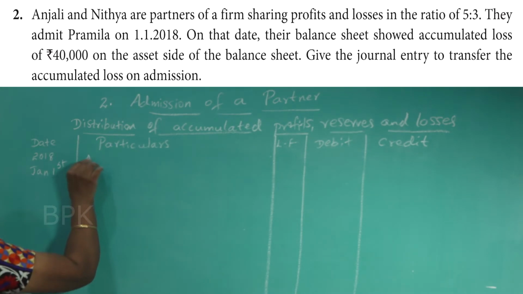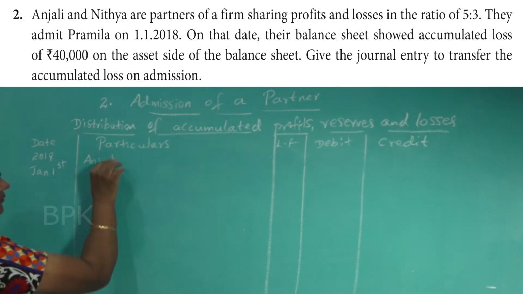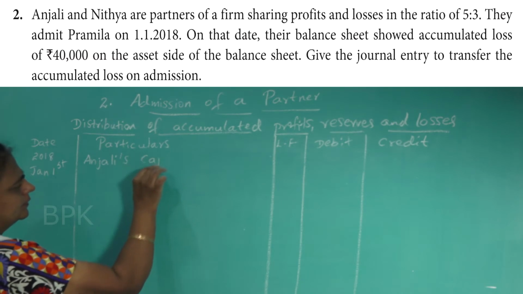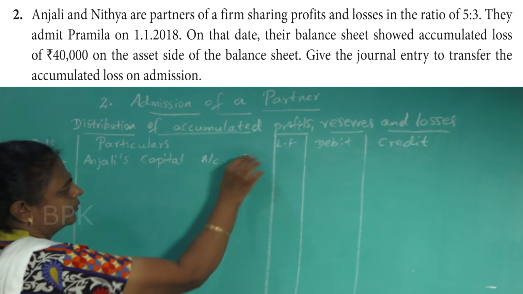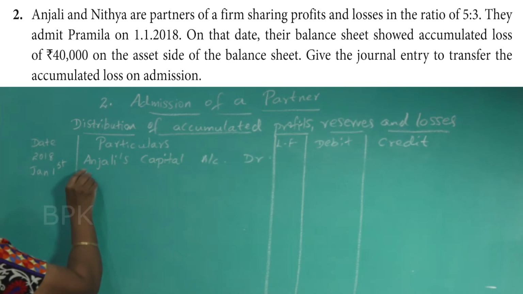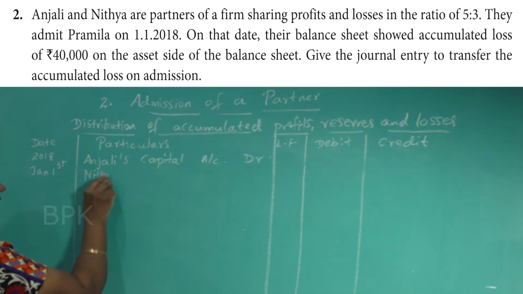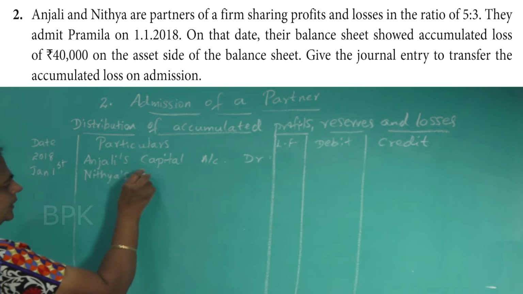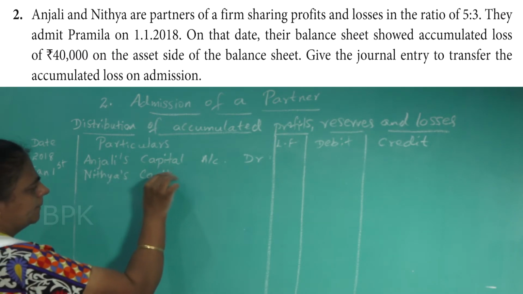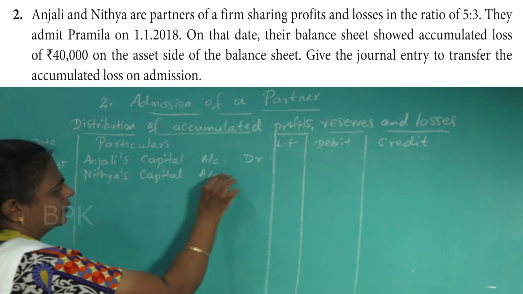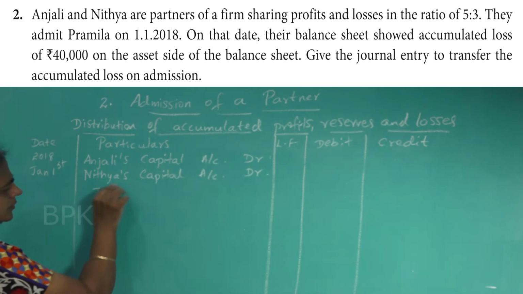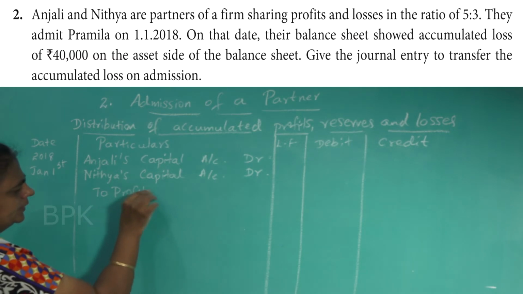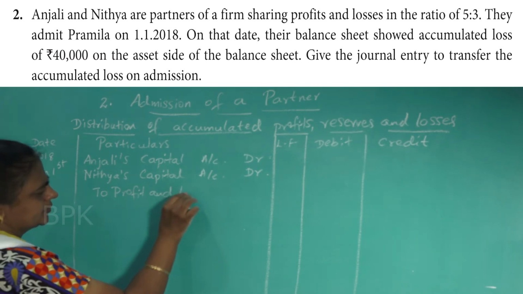Anjali's capital account debit, Nitya's capital account debit, to profit and loss account.